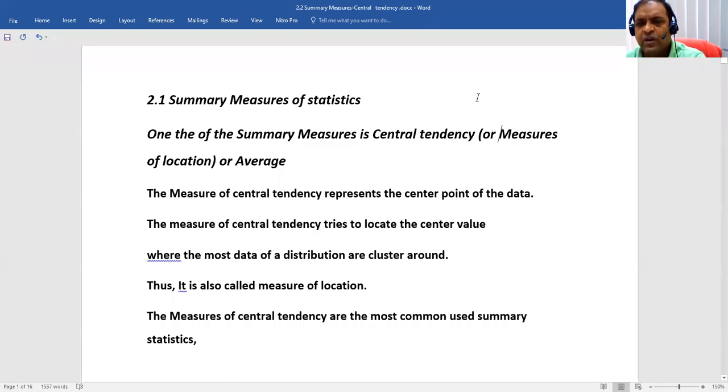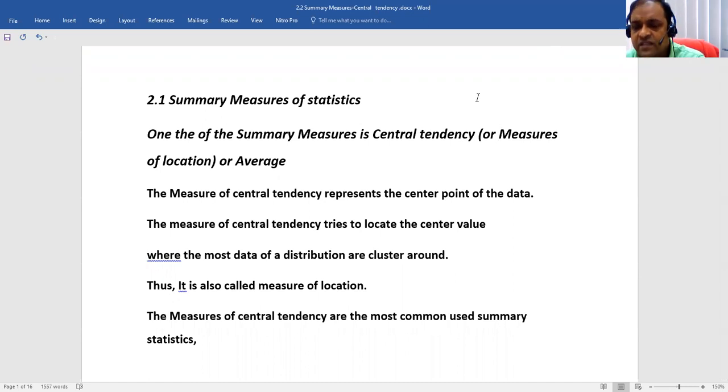Today we are going to learn summary measures of statistics. One of the summary measures is central tendency, which is also called measures of location or average. So what is measure of central tendency? Measure of central tendency represents the center point of the data.